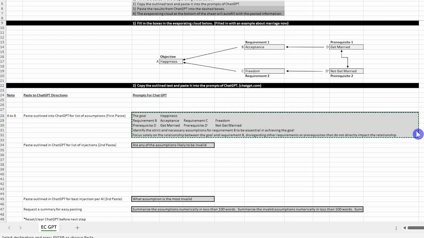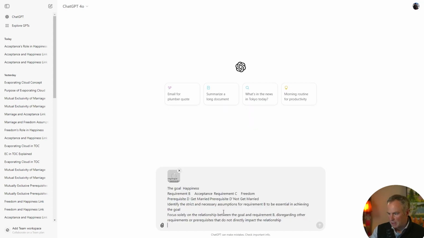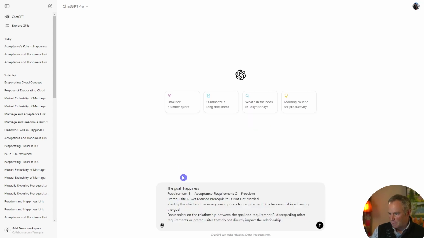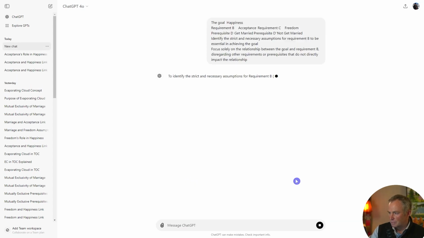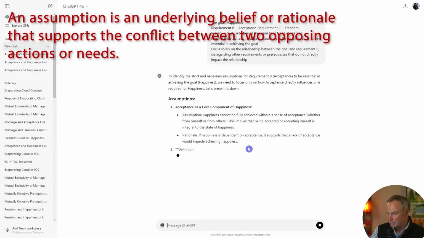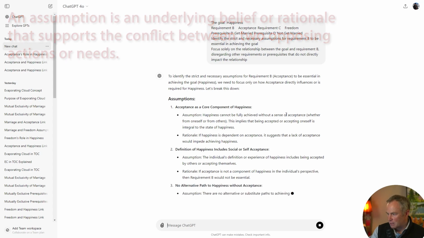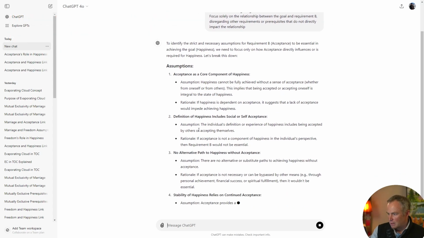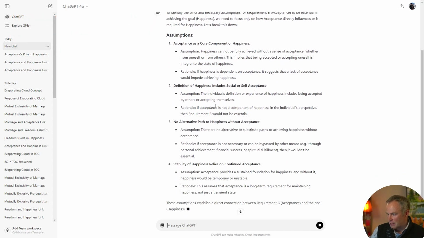Copy that. Pop it into ChatGPT and you have your first prompt. Don't use the JPEG that pops up. It confuses ChatGPT. And then you get a list of assumptions for that leg. For example, happiness cannot be fully achieved without a sense of acceptance. And it gives you a lot of information here, more information than you need. We'll summarize that in a minute.